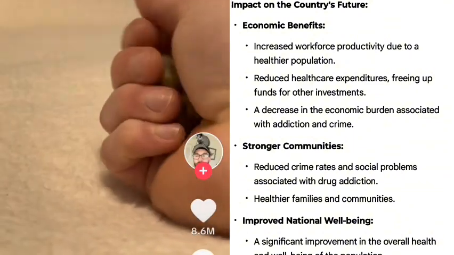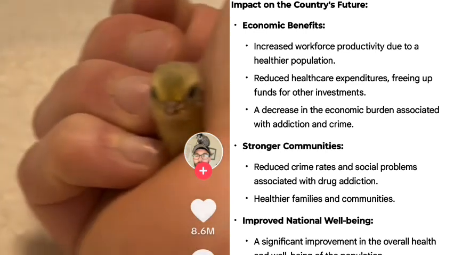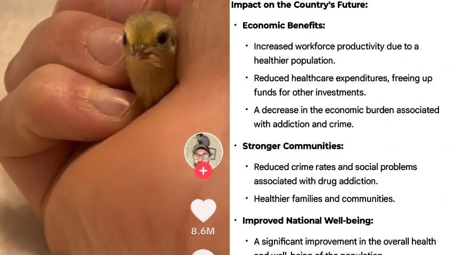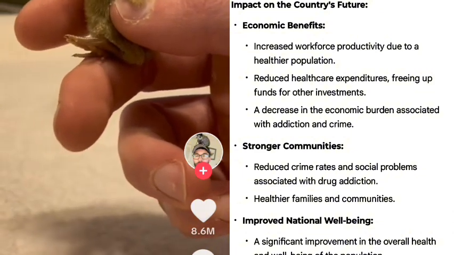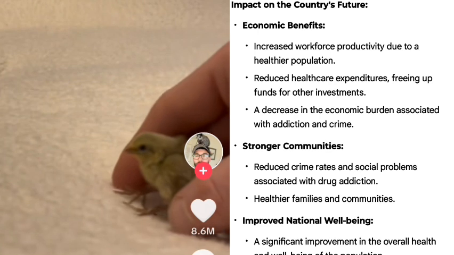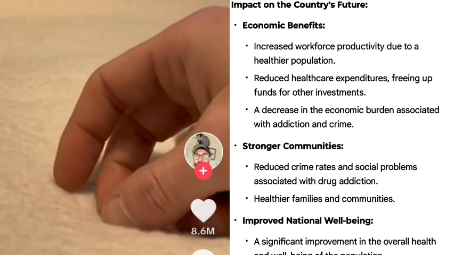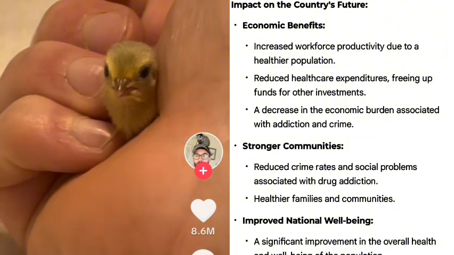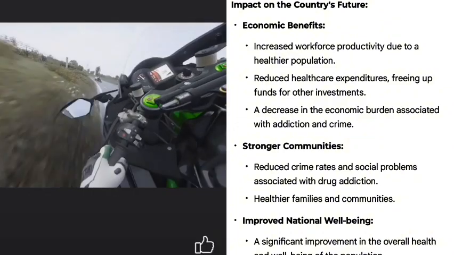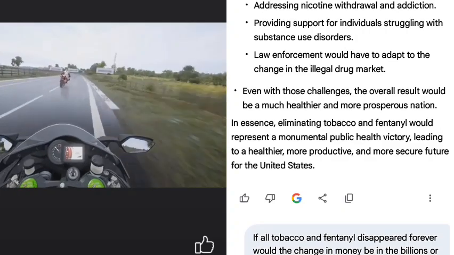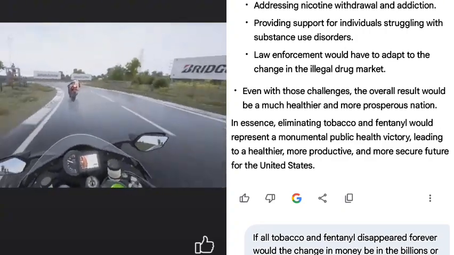Important considerations. While the immediate effects would be overwhelmingly positive, there would likely be challenges related to addressing nicotine withdrawal and addiction, providing support for individuals struggling with substance use disorders. Law enforcement would have to adapt to the change in the illegal drug market. Even with those challenges, the overall result would be a much healthier and more prosperous nation. In essence, eliminating tobacco and fentanyl would represent a monumental public health victory, leading to a healthier, more productive, and more secure future for the United States.